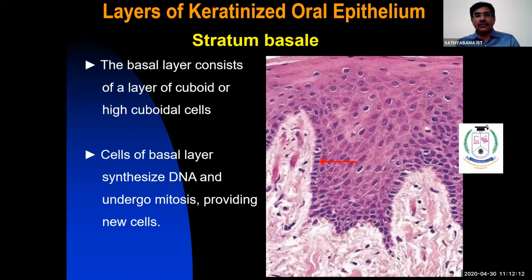Right. So this is how you are able to see the different layers in an eosin-stained section: stratum basale, stratum spinosum, and this is the stratum corneum. This is the parakeratinized stratified squamous epithelium.